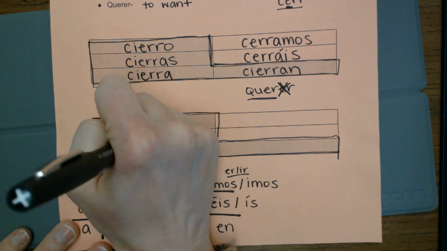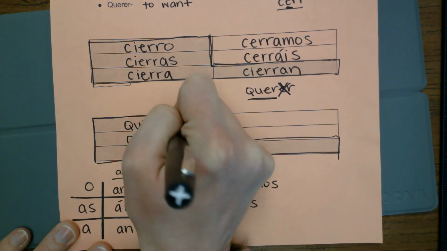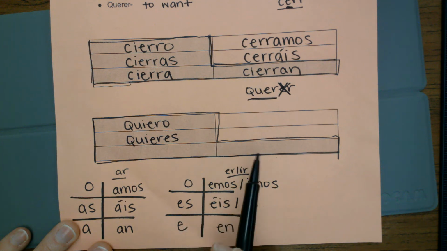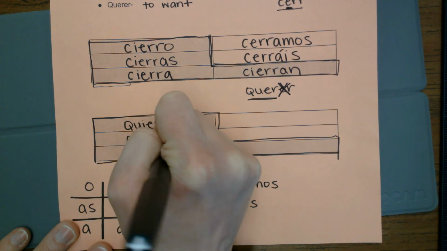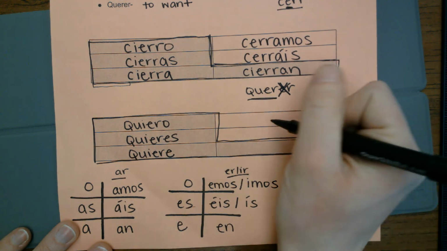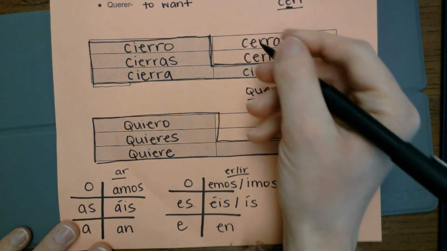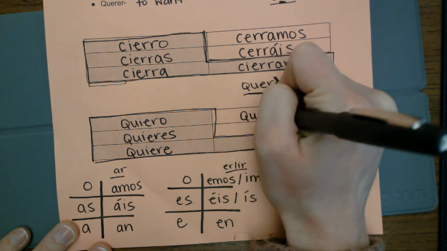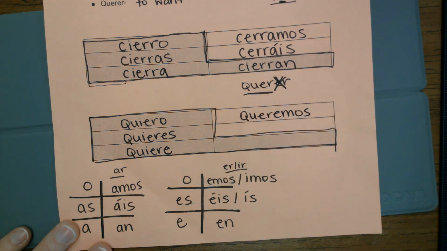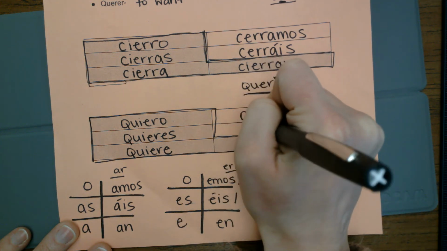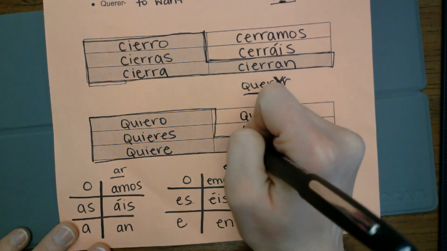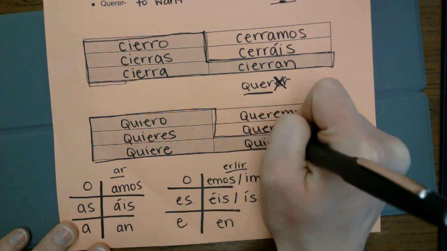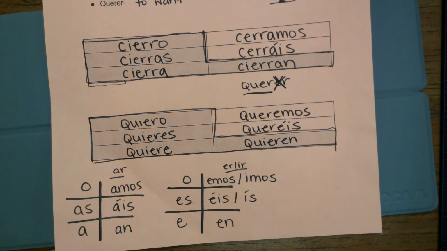The tú form, quieres. So make sure we use our correct, now we're using an ER verb. It's an ER verb, so I need to look at my correct ER ending chart here. Él, ella, usted quiere. Now, nosotros is outside of the boot, so I don't need to do my spelling change. I'm just going to add my ending, queremos. Same with vosotros. Do not need to do my spelling change. Queréis. And then ellos, ellas, ustedes quieren. So I'm back to my spelling change because it's inside of the boot.